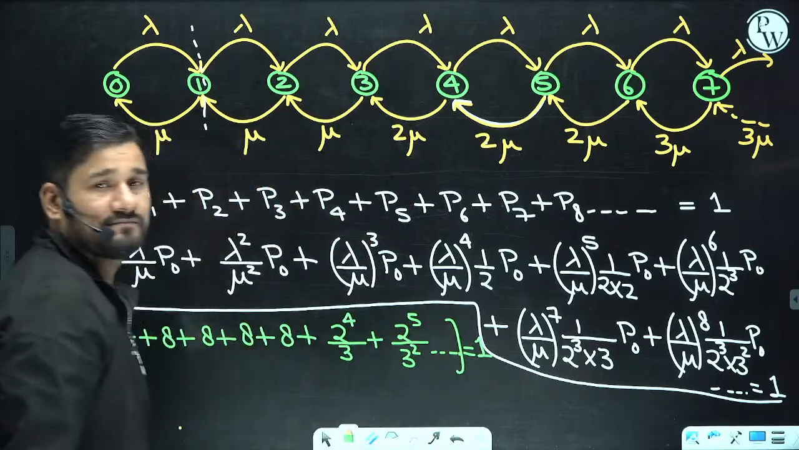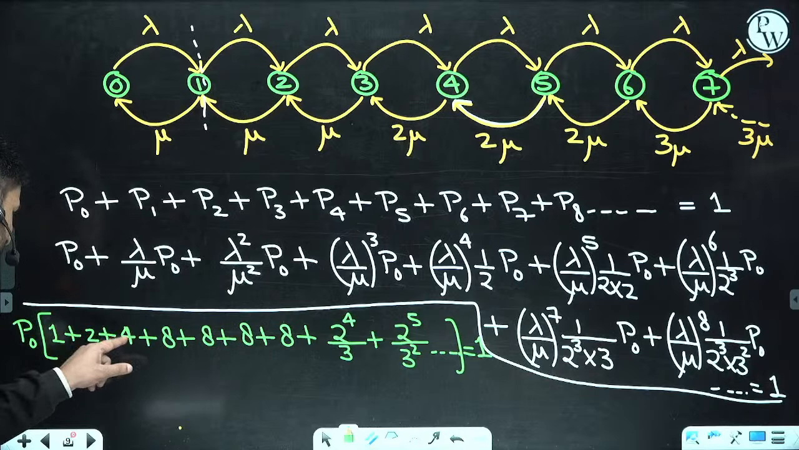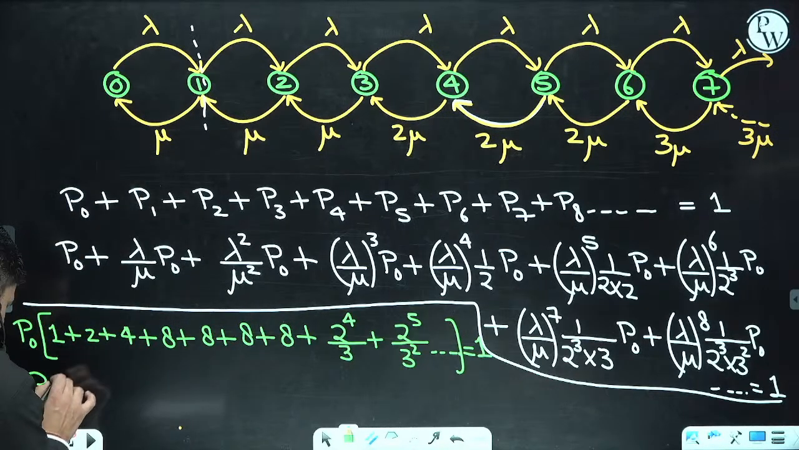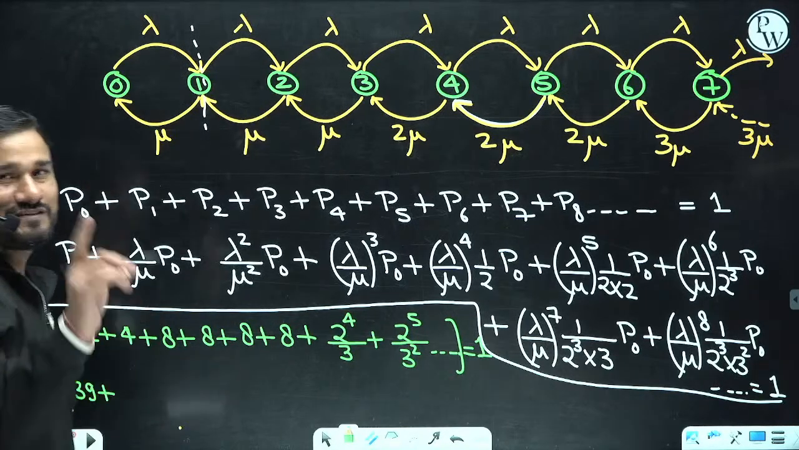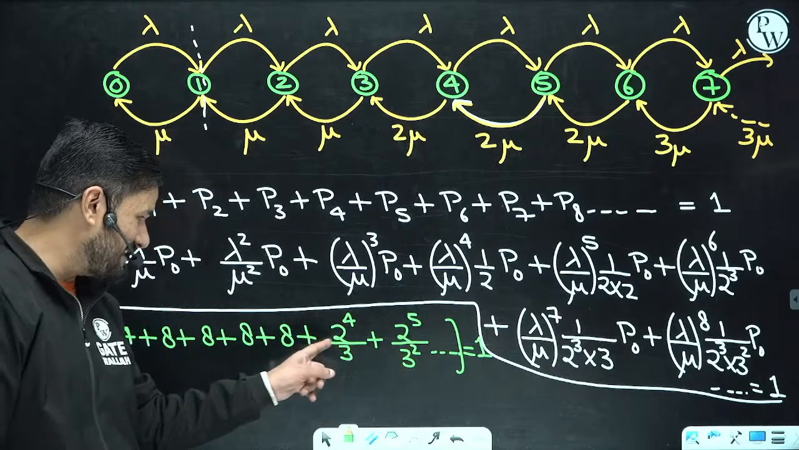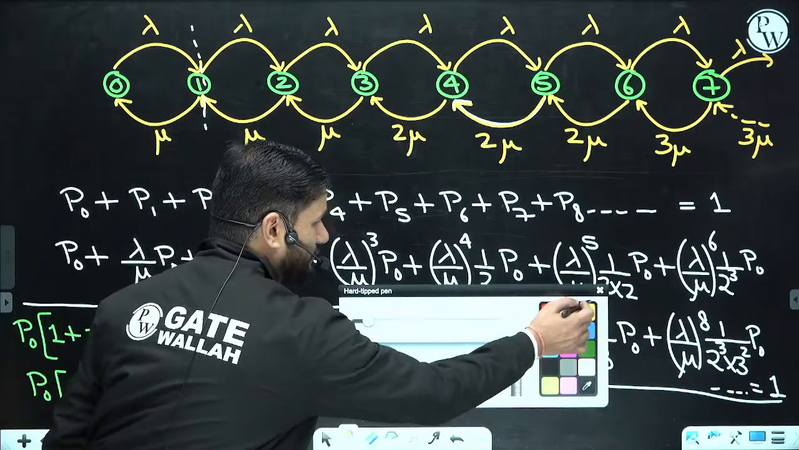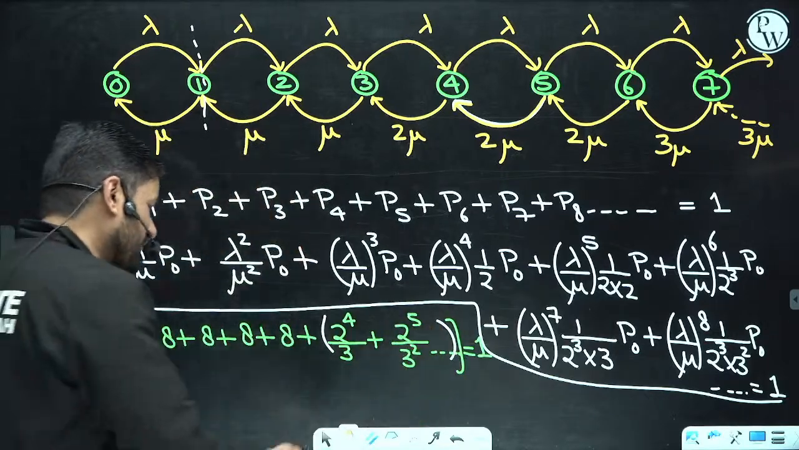Now simply you can see this is 1, 2, 3, 7, 7 and 32, 39. So this is P0 times 39 plus a GP. If you check, from here to here there is a GP. And the answer of this GP will come out to what?